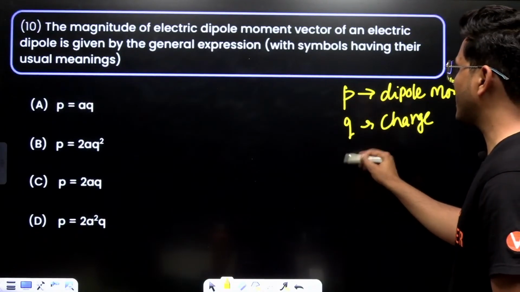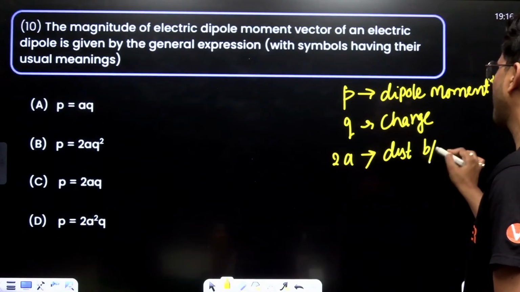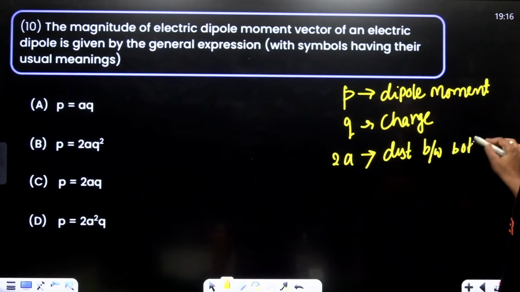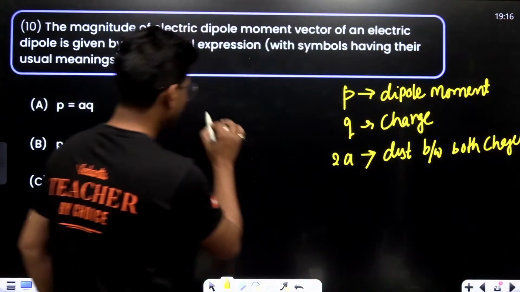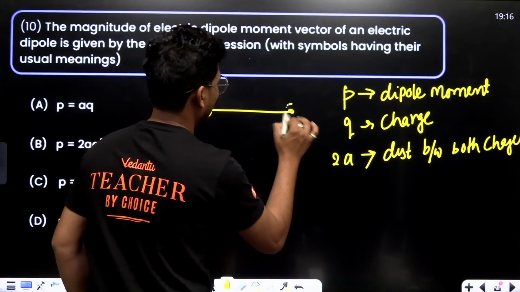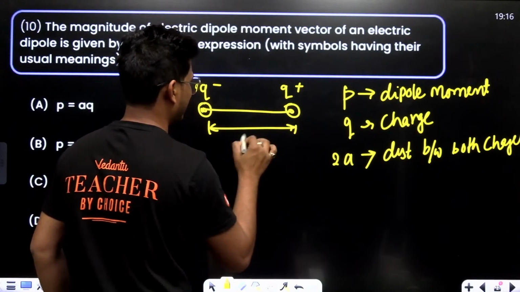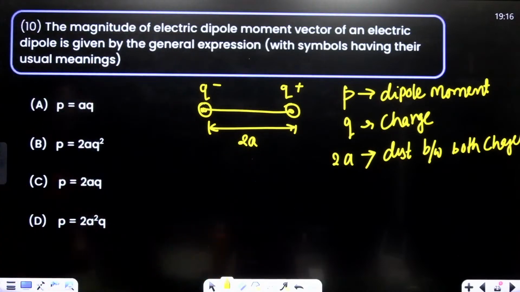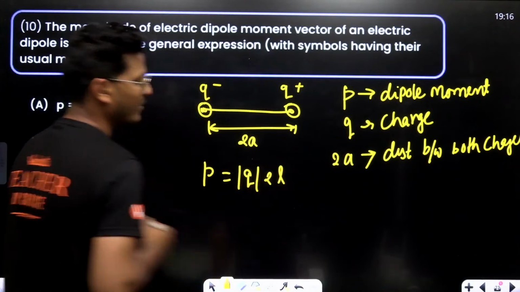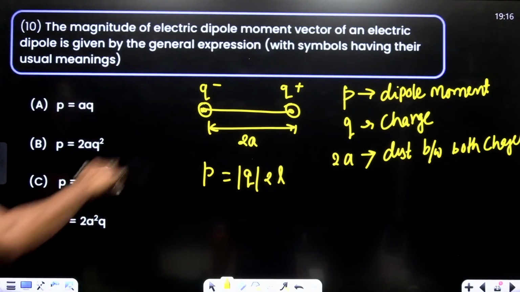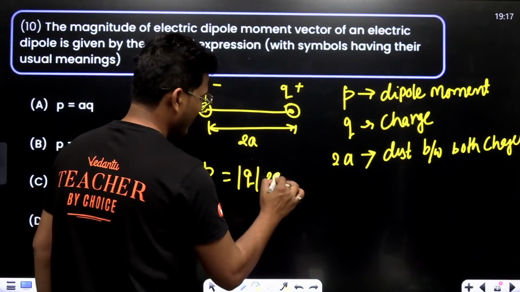And 2A is basically the distance between both charges. This is negative Q, positive Q, and the distance between these two is 2A. Then the dipole moment is P equals Q into 2A, basically.